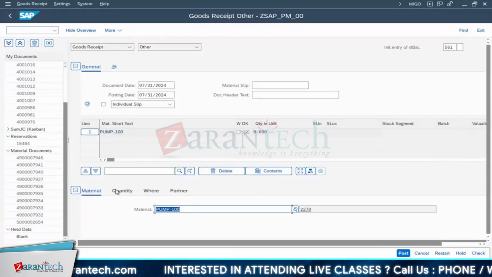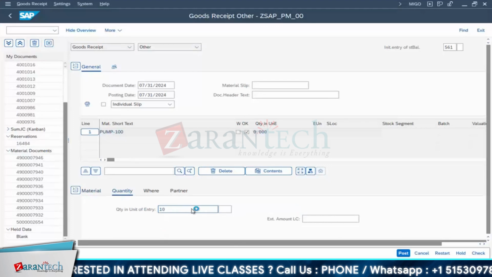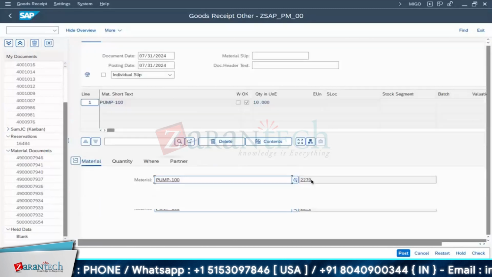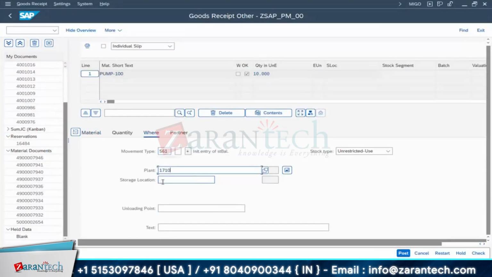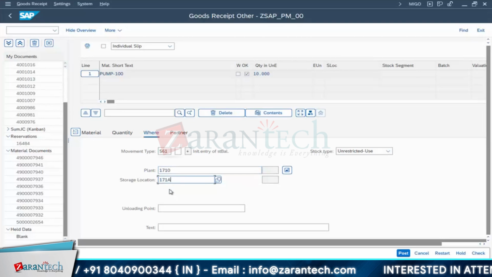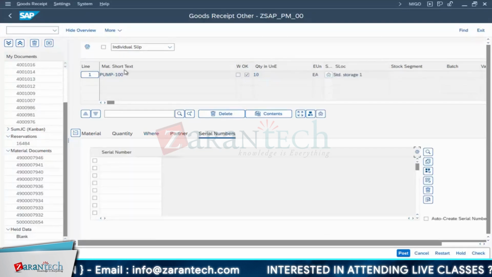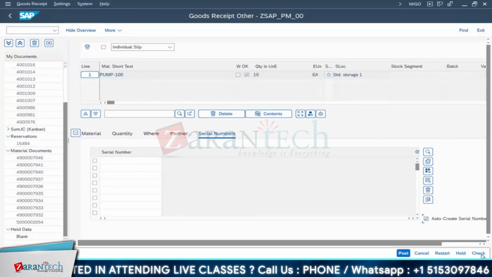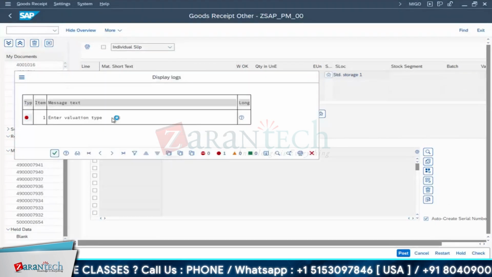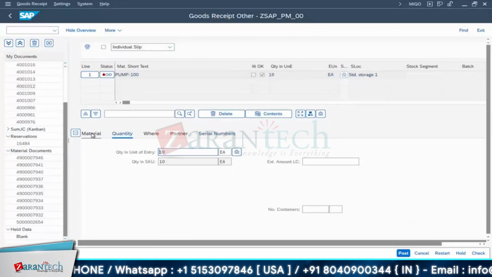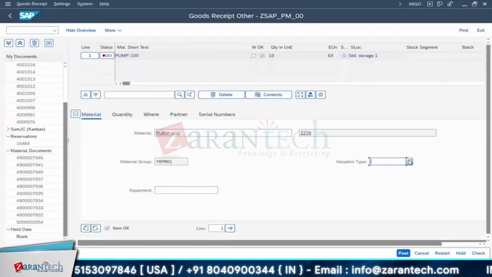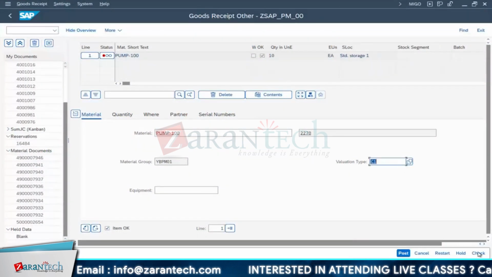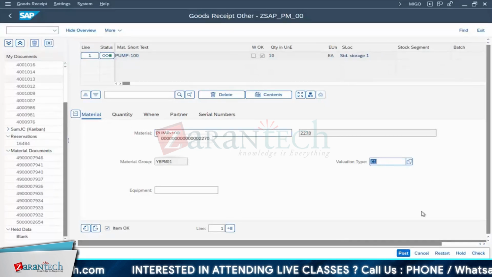See here, maintain all details, how many you want to purchase, some 10 numbers. Goods receipt other. Plant 1710, storage location 171A. Enter. It will ask for the serial number. This material I'm going to import, means purchase it, so I'll give auto create serial number. Check for any error. Enter the valuation type. See what valuation type you are purchasing. Of course the valuation type is C1, means it is a new one, so C1 only will be there. Check for any errors. Everything is fine. The document is okay, so post it.